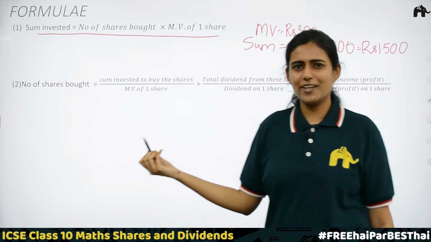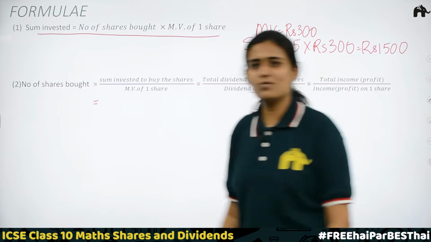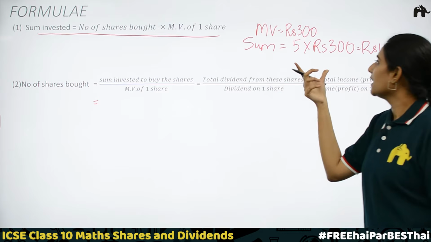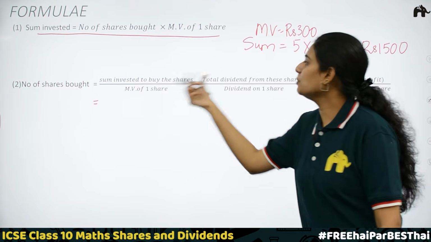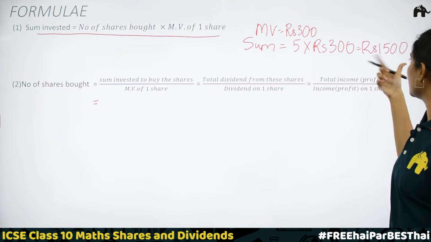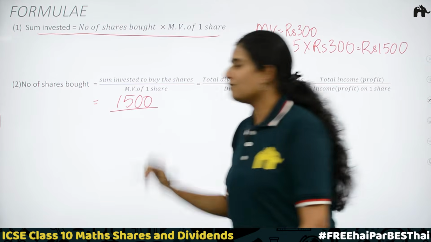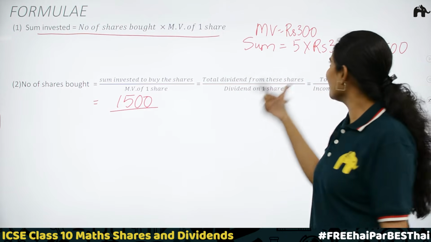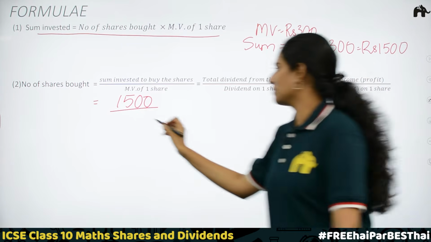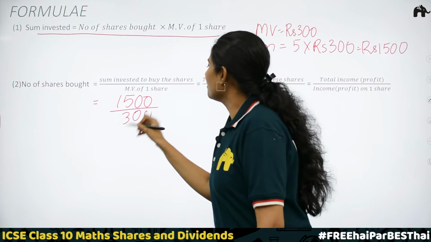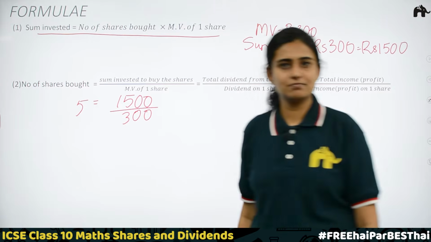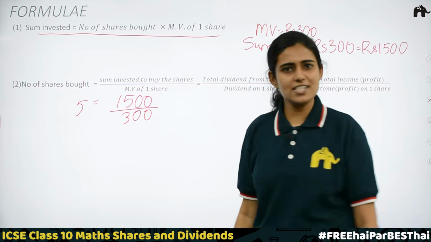Do we need to calculate? We'll just put some values. Here, the sum invested to buy the shares, we calculated, that is 1500. Market value of one share. What is the market value of one share? 300 rupees. We'll be getting 5. Okay, this is just the reverse calculation.